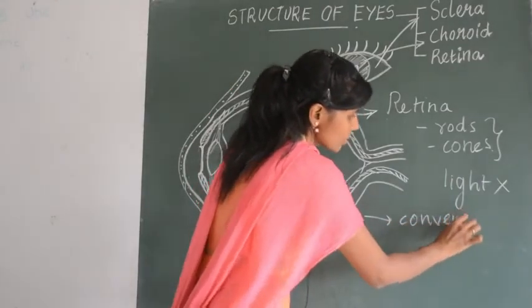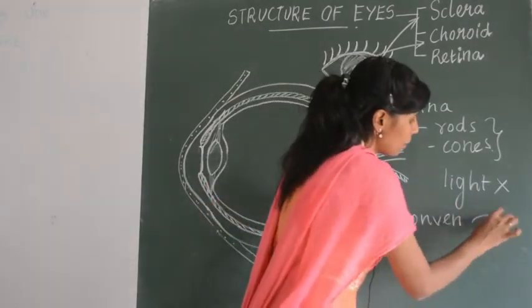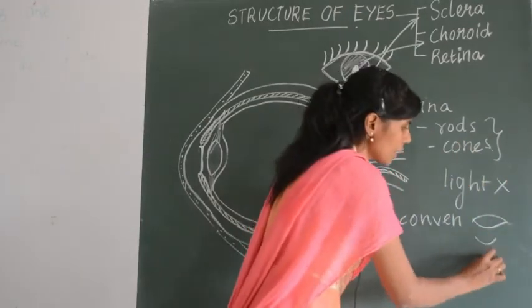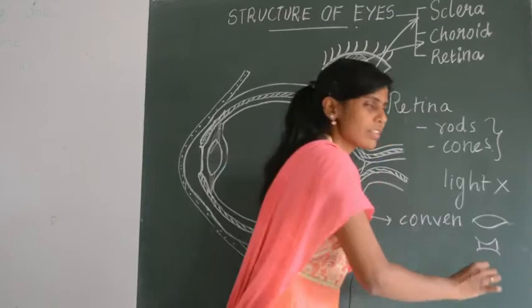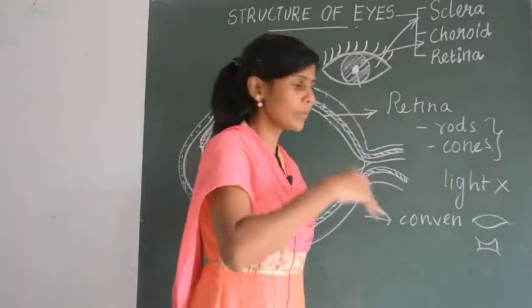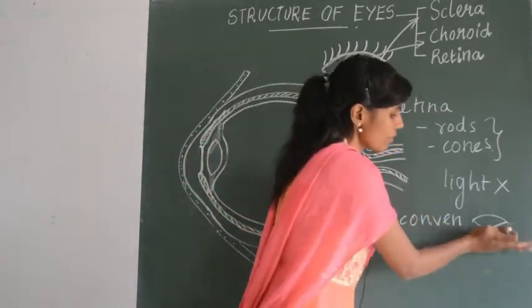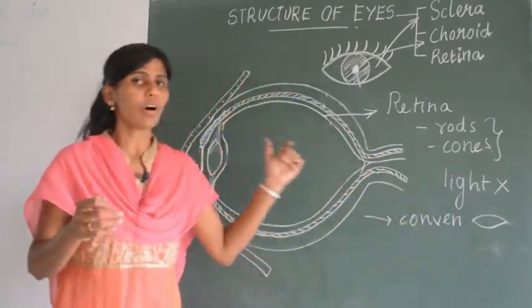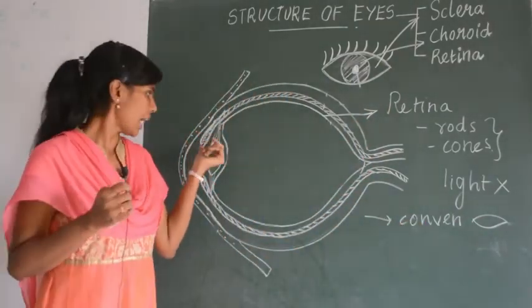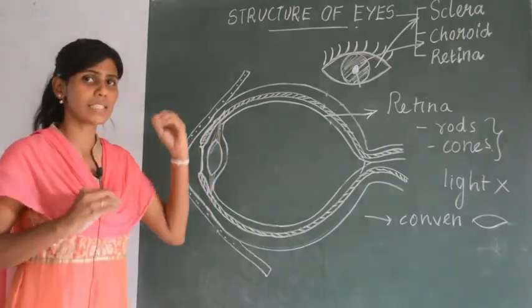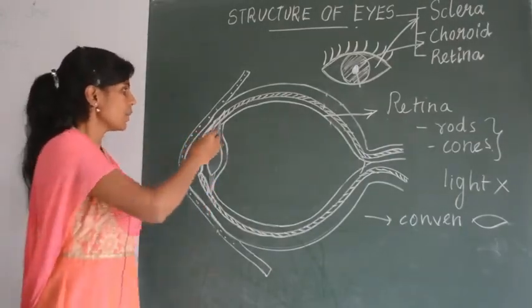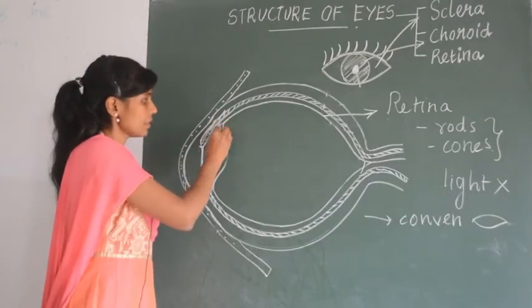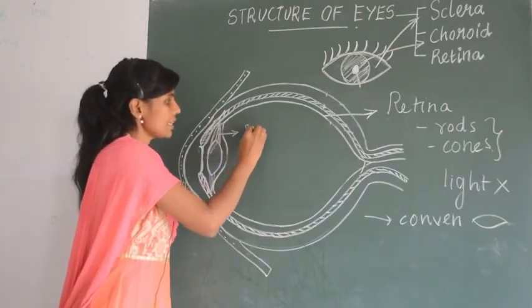What is convex? Convex means this shape. It will be bulged on both the sides. What is concave? Concave means it will be this way. You must have studied in physics, no? Concave means it will be like a hollow one, and convex means it will be like a bulged region. So this is a convex shaped lens, and the convex shaped lens is attached to the eyes with the help of a ligament. It is called the suspensory ligament.